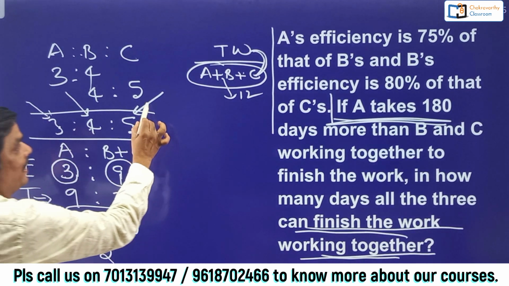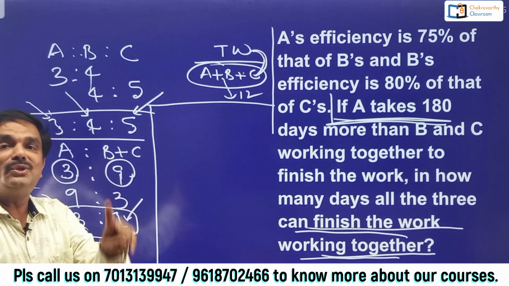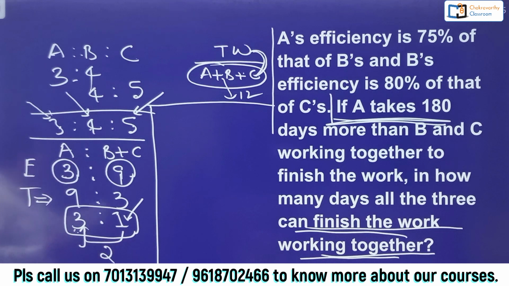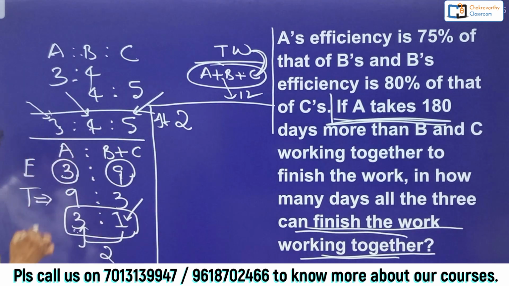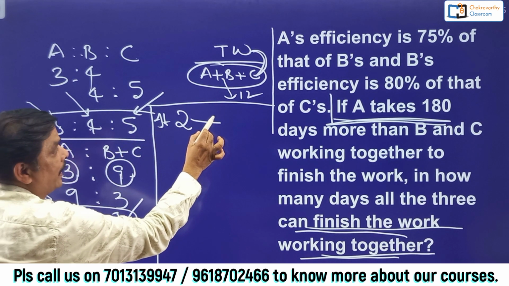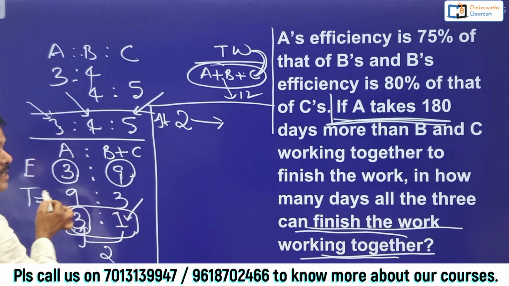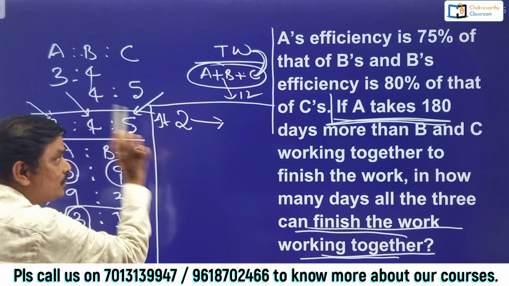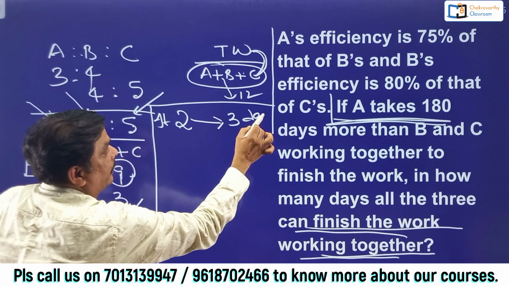Now very clearly apply unitary method. You should be perfect with even that also. Percentages, ratios and unitary method. How to go for unitary? 2 ways I'll tell you. The first thing is difference is 2. If the difference is 2 days between these two sets, A can do the entire work in 3 days completely. This is time.